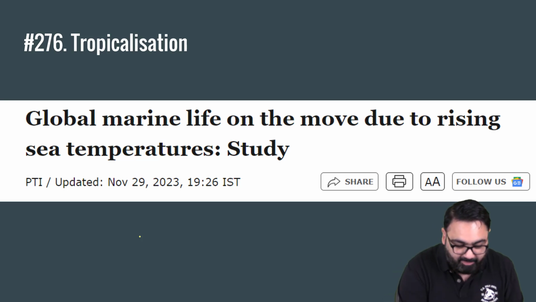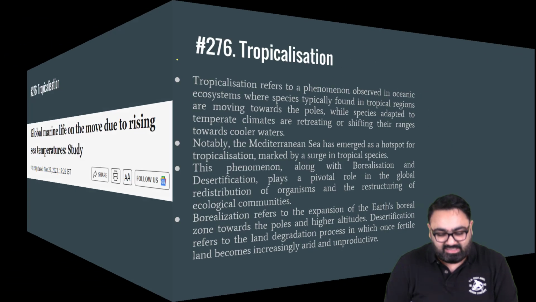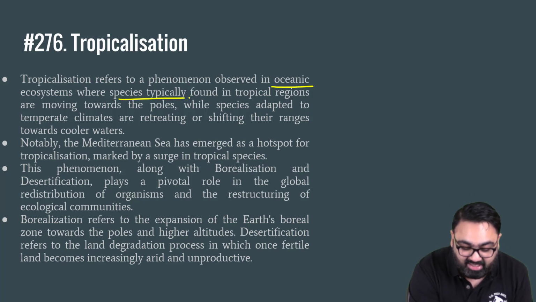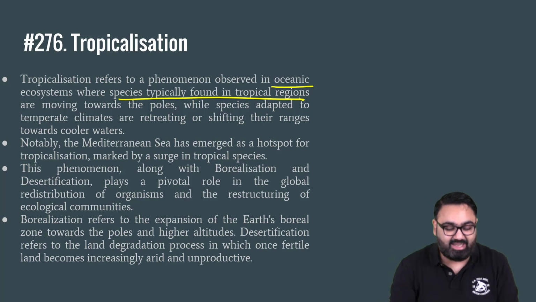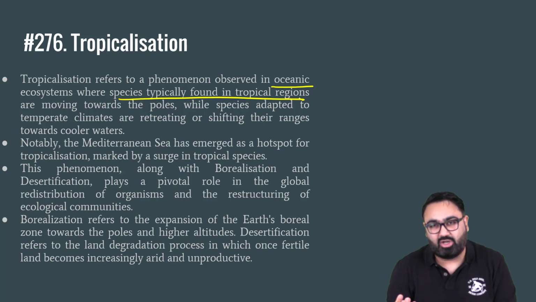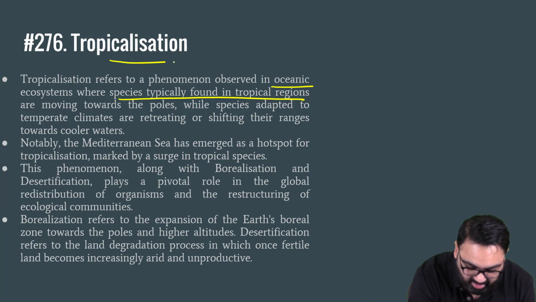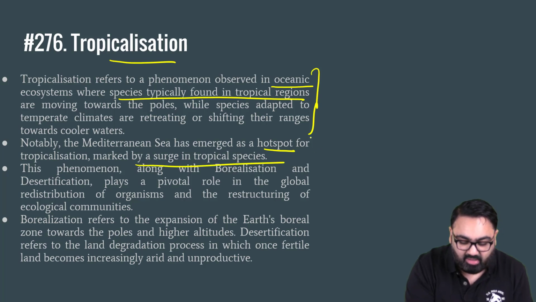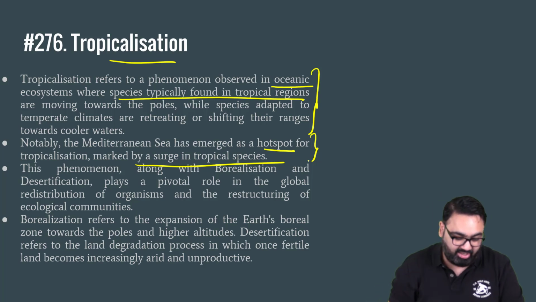Next news, tropicalization. Now, what exactly is tropicalization? Basically, it is a phenomenon in which, in oceanic ecosystems, many species that are typically found in tropical areas start moving towards the poles. Maybe because there is a rise in temperature and their body is not suitable for sustaining it, so they start to move towards the poles. It is all connected. That is called tropicalization. When tropical species start moving towards the poles, the Mediterranean Sea has emerged as a hotspot for tropicalization, where there is a large scale movement or migration of species from tropical areas to higher latitude areas.